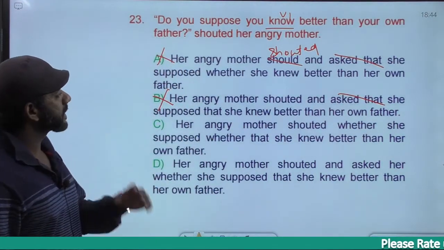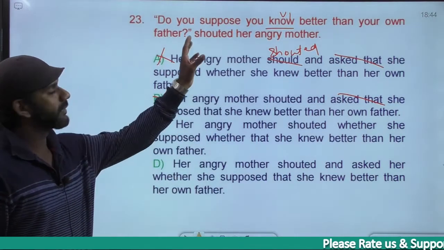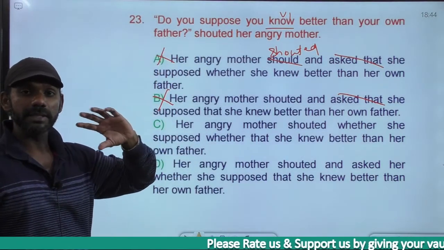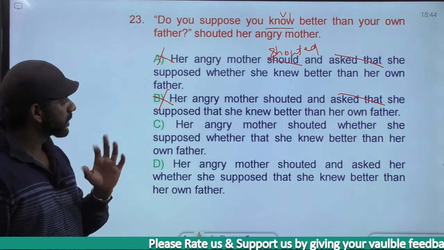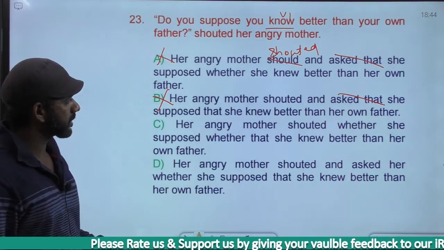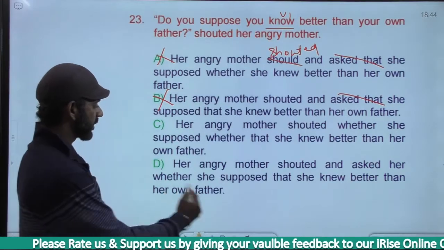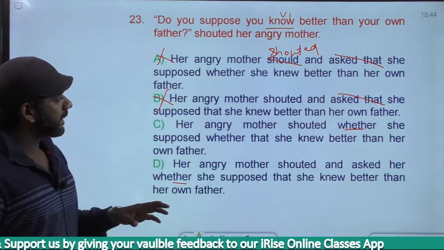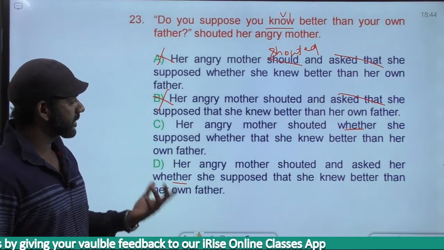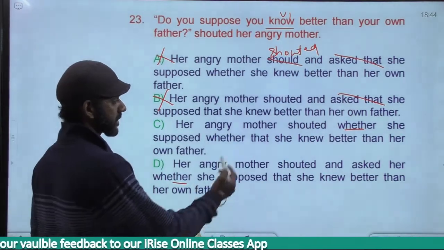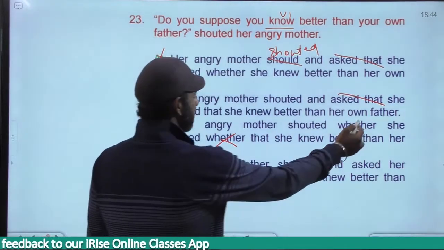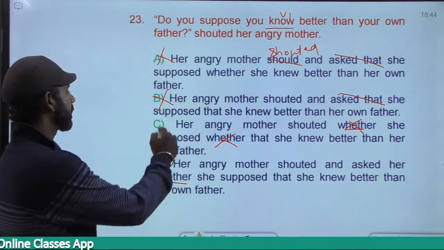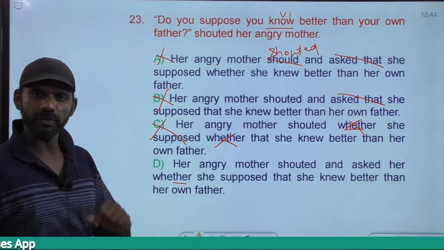This is an interrogative sentence ending with a question mark. And the sentence is starting with an auxiliary verb, not a WH word or how. So if or whether should be used. In this sentence we have whether. In this sentence also we have whether. Fine. Come to option C. Her angry mother shouted whether she supposed, whether that she. Two times whether is used, redundancy, and whether that is also wrong usage, eliminated. We have only one option left.